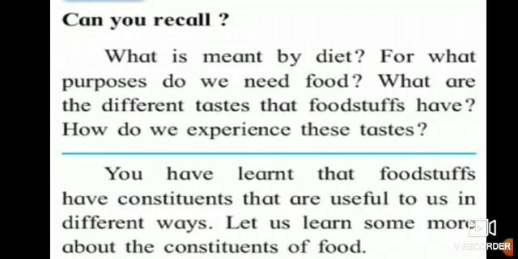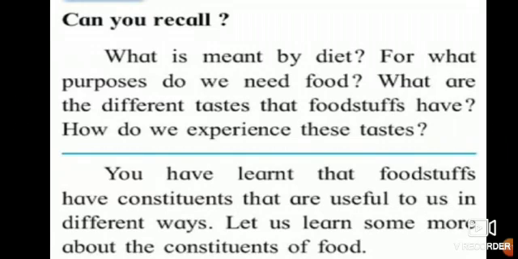What is meant by diet? For what purposes do we need food? What are the different tastes that foodstuffs have? How do we experience this taste? Girls, if you go through these questions, naturally you will know the answers in your own ways, by your own thinking. We are going to study, but still you think on it by yourself.